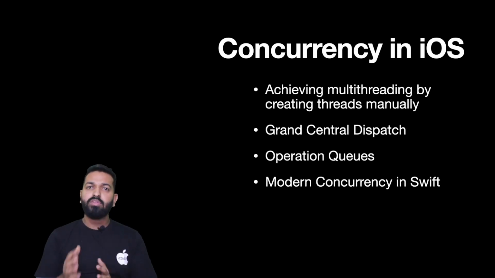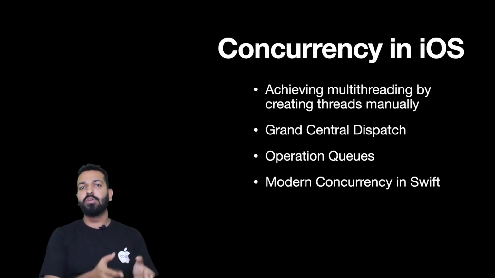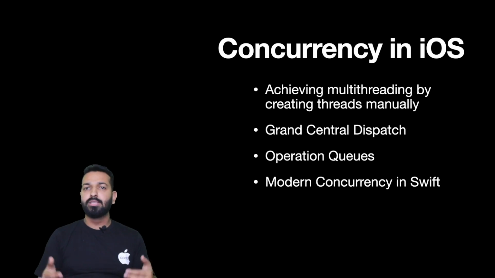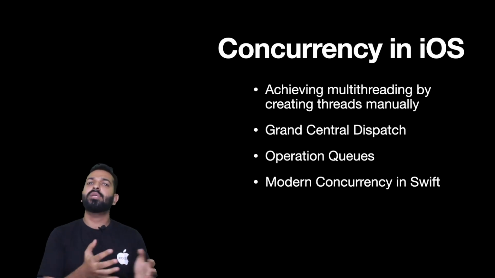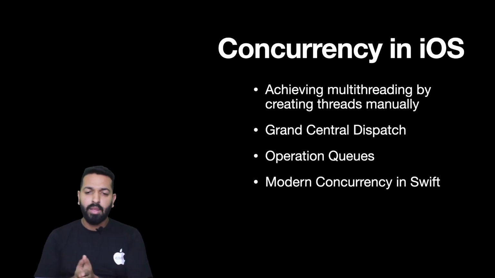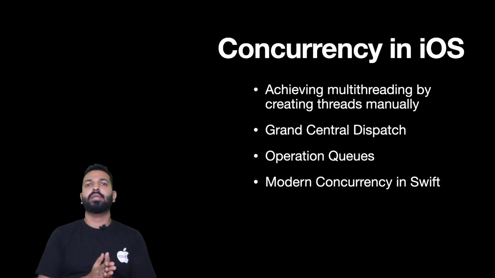Let's look at it. One of the possible ways of achieving multithreading is by creating the threads manually. You can create multiple threads, assign some tasks to each of them, and when all of those threads are executed simultaneously, you can say that you have achieved multithreading. We'll have a look at it and understand the problems related to that. Other than that, we have some other APIs, for example, Grand Central Dispatch, Operation Queues, and the modern APIs introduced in Swift. We'll have a look at them later in this series, but for now, let's understand the benefits of creating the threads manually. Of course, it is not the recommended way, and we'll discuss the cons in a minute.